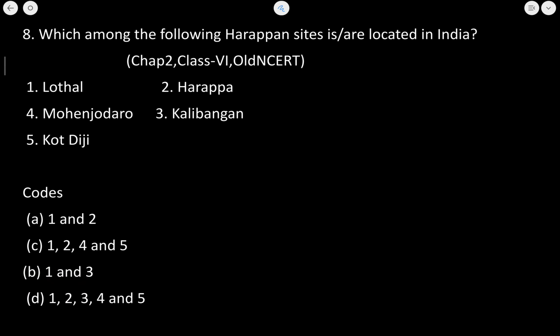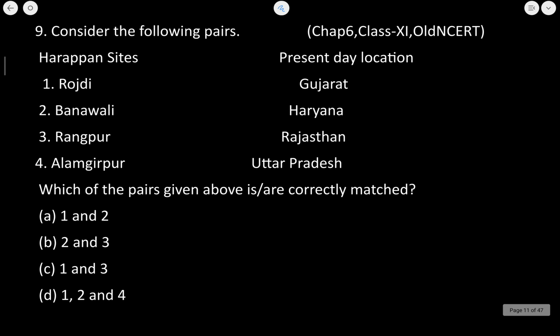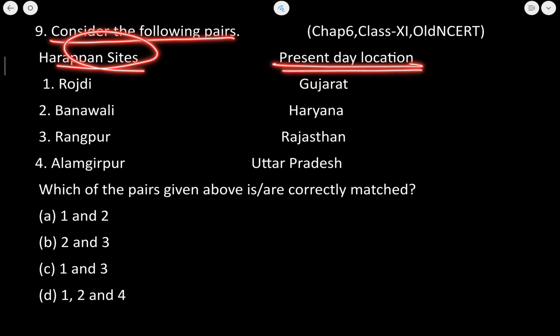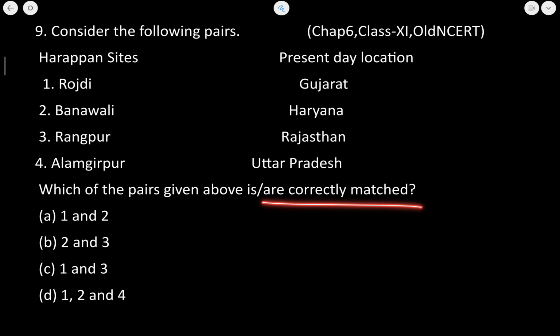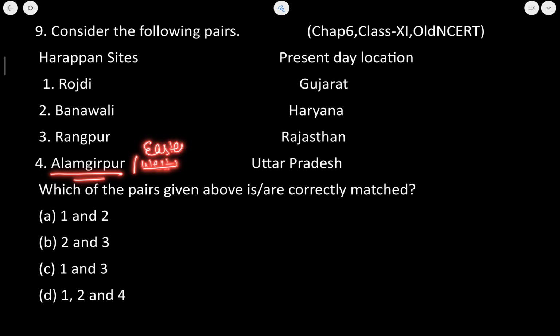Let's now move to the next question. Now, consider the following pairs. Harappan sites and present day location है. Which of the following pairs are correct? We have to match the correct one here. Now, Alamgirpur is the easternmost site of the Indus Valley civilization and it is situated in Uttar Pradesh. So the fourth तो हमारा absolutely correct होगा. So fourth यहाँ पे एक में ही correct है. That is why we will get our answer that 1, 2 and 4 is correct.